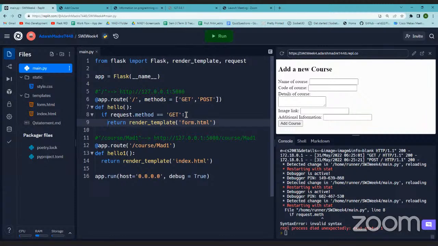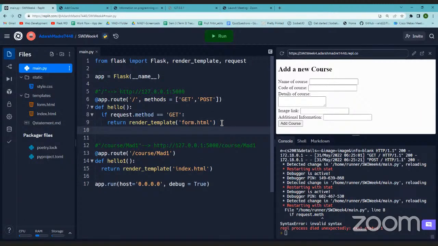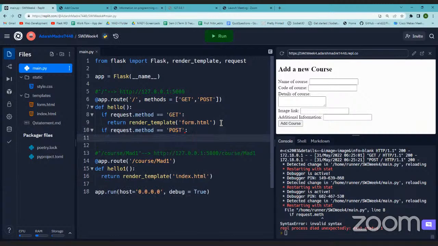If you want to mention it this way, you have request dot method equals to get, do this. But specifically, what do I want to deal with? I want to deal with the post method, right? So I'll write request dot method equals to post. Now if this is the case, what to do? What will happen if request dot method is post?